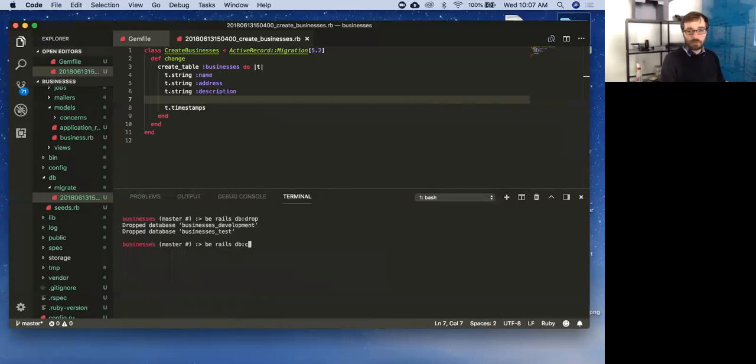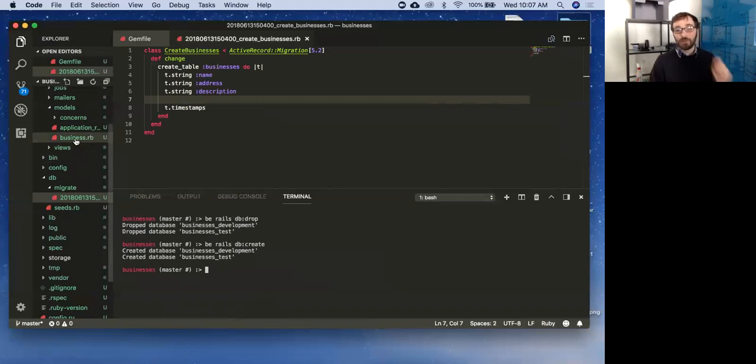Now I can create them again. Cool. And this name, businesses, I don't want to confuse them. This is not coming from the model. We also named the app businesses, so that's what it's coming from. Again, if I had named the app Twitter clone, then it would be Twitter clone development, Twitter clone test.